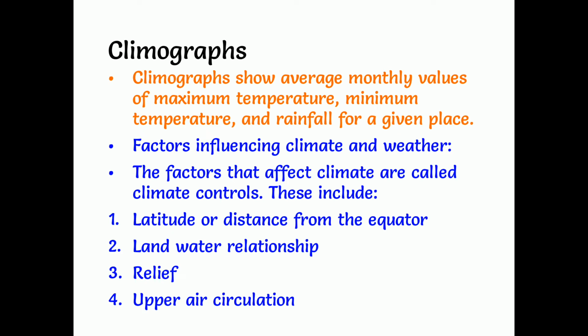So, what do these include? These include latitude or distance from the equator, land water relationship, relief, and upper air circulation. These are the four important factors which affect the climate and weather from one place to another place. How these will happen, we'll be seeing now. First one, latitude or distance from the equator.